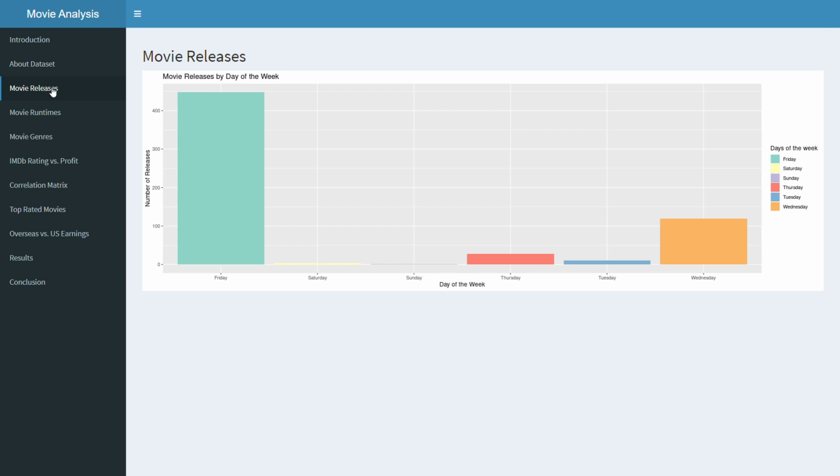From the graph, it is clearly evident that Friday is the most preferred release date for movies since the earnings are higher in the weekends. After Friday, a significant number of movies from our dataset have also been released on a Wednesday. That is, a midweek release is preferred after Friday. Sunday is the least preferred date for release since it is generally followed by weekdays and gross earnings from weekdays are lower.